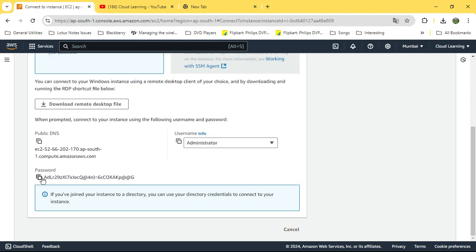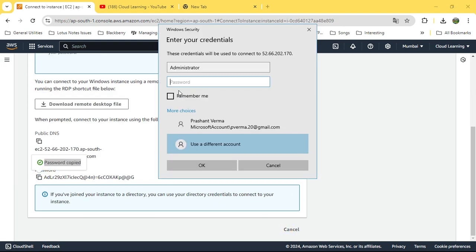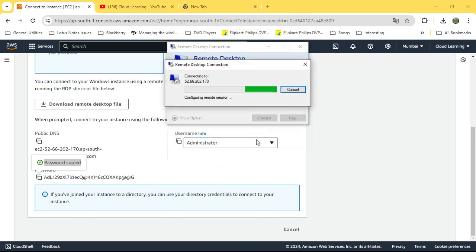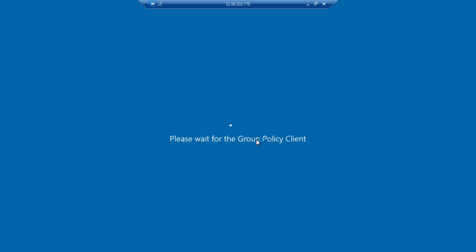Now I have got my password, I copy it and I'll put it in. Okay, so if you see, my password is put in there. I say remember. Okay, you can see my connection is ready. I'm able to log in. I should be able to log in now, right? So if you are getting this, you will be able to log in to the machine.